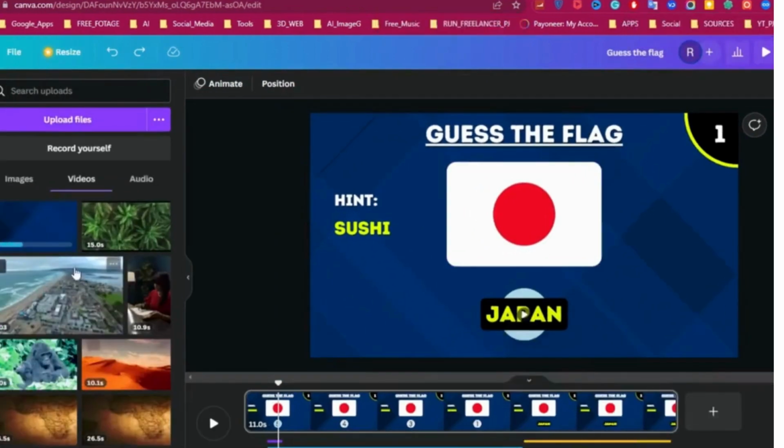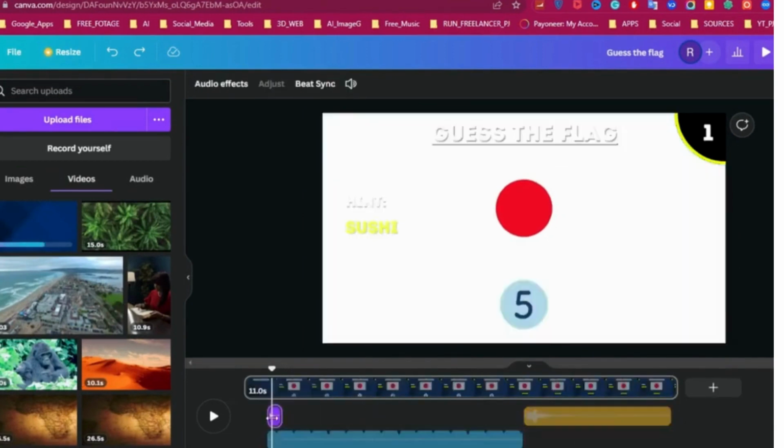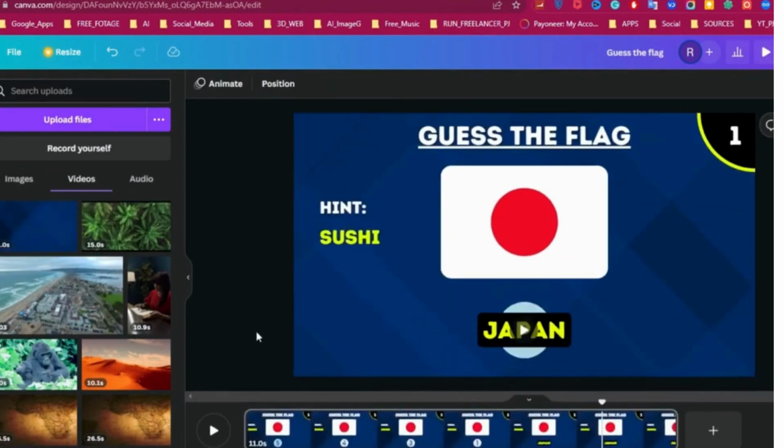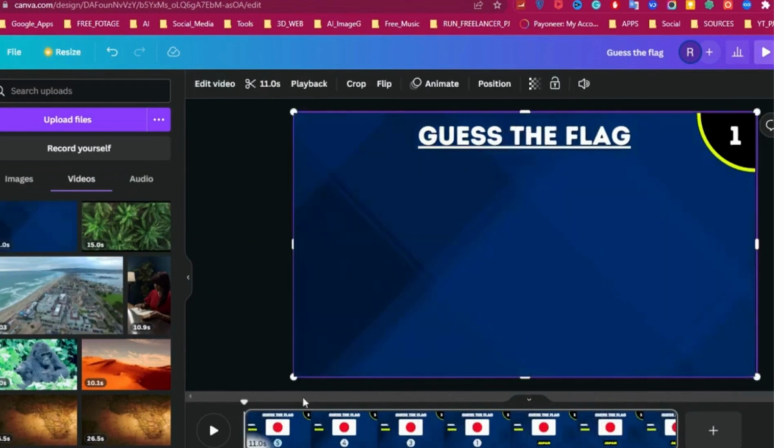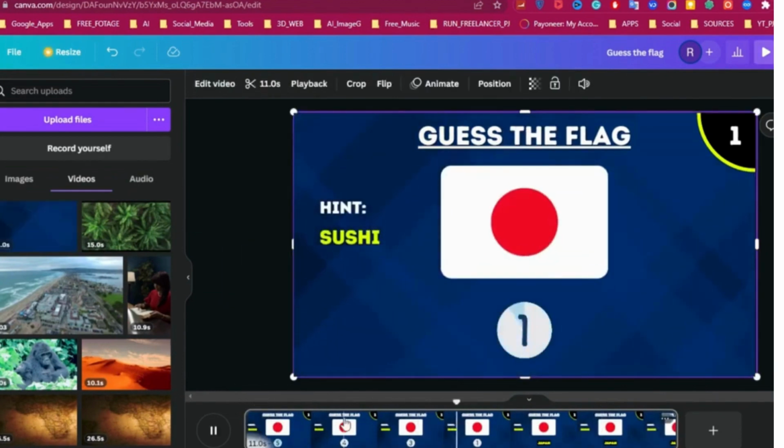I'll click on these 3 audios and delete them one after the other. Then drag the uploaded clip to replace the background video. This way the audios will be present when we want to create the pages in bulk.